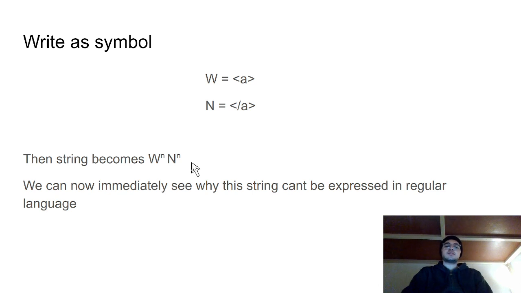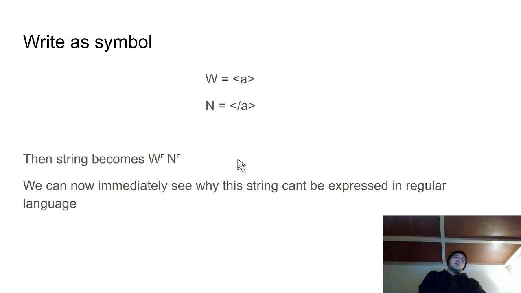And now we can immediately see why this string can't be in the regular language, because in the regular language we have a very finite number of states, so we can't read an arbitrary number of states, and then count how many number of states are after it. This is a thing that is only possible in push-down automata because we have the stack, but we can't really do it in regular expressions. This is a basic example to show why we can do it.